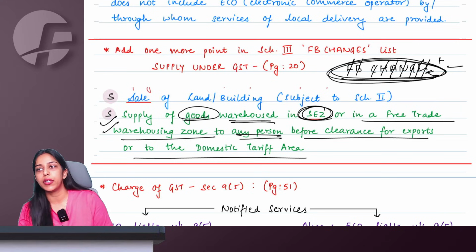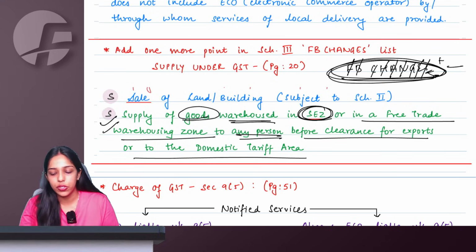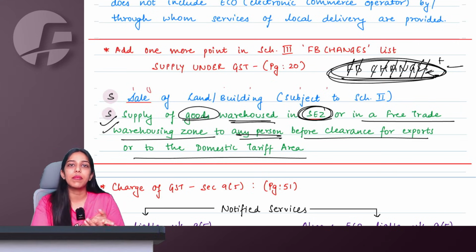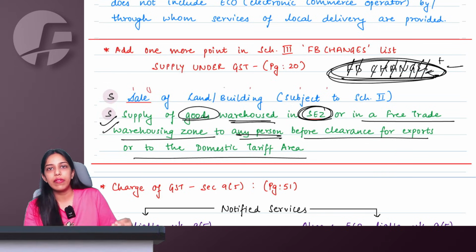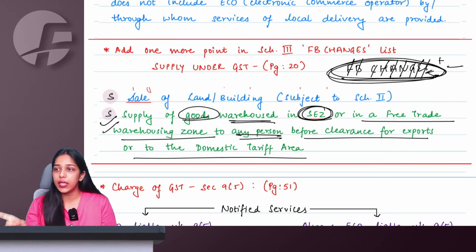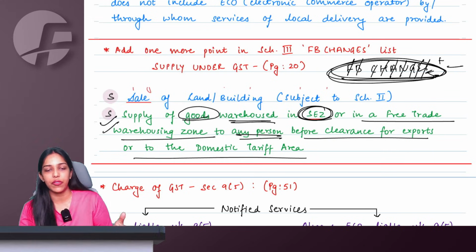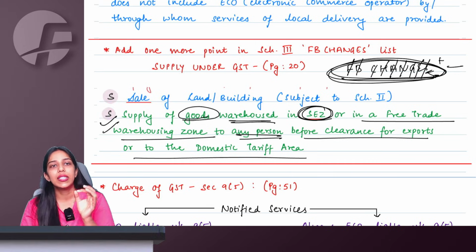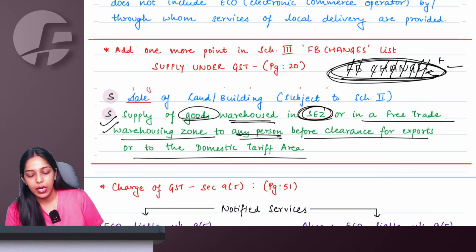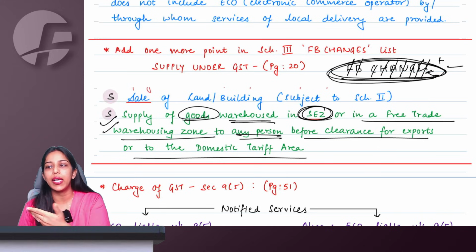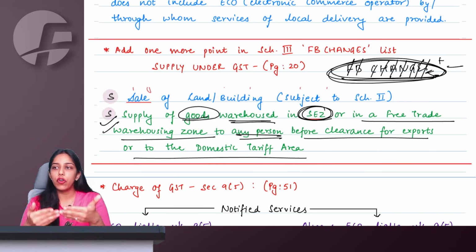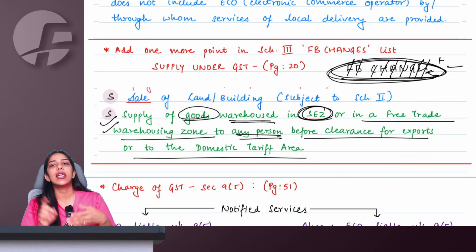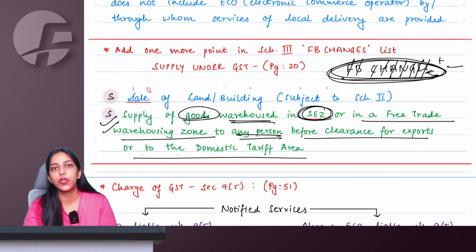Similar provision is applicable for this particular part also, that from SEZ only, if I supply the goods to another SEZ unit, let us say I'm transferring from the free trade warehousing zone to another free trade warehousing zone, something like that, I am neither exporting it nor clearing it in the domestic tariff area. In that area only, if I am dealing with the goods, then GST will not be applicable because ma'am, from there if you export, anyways you get GST benefits, and from there if you are clearing in DTA, then at that point of time you will be required to pay GST.